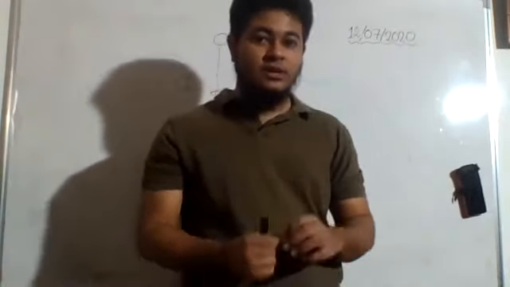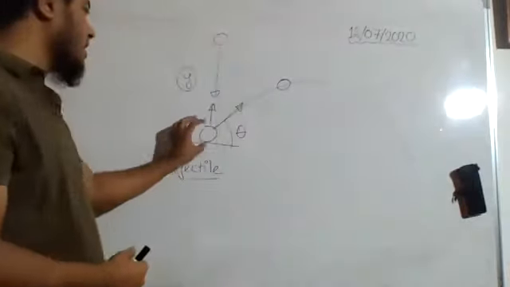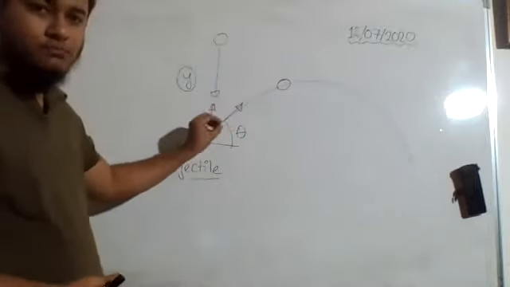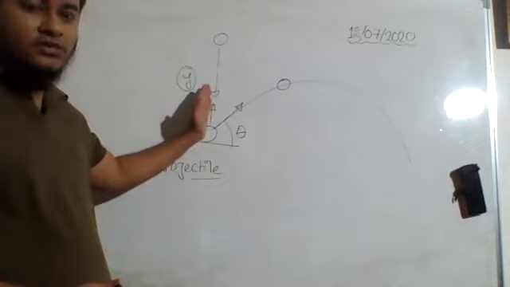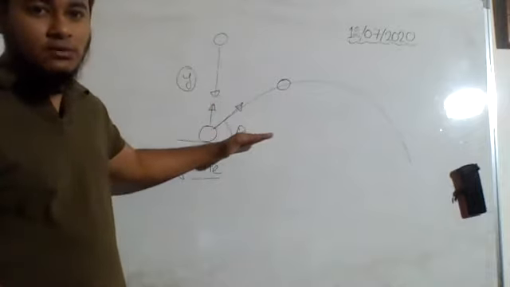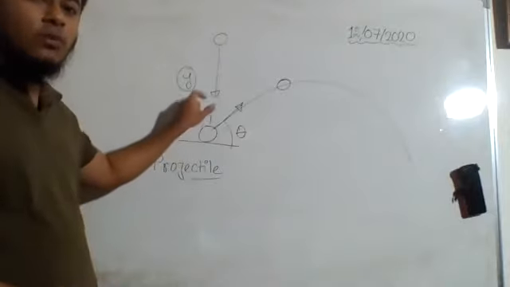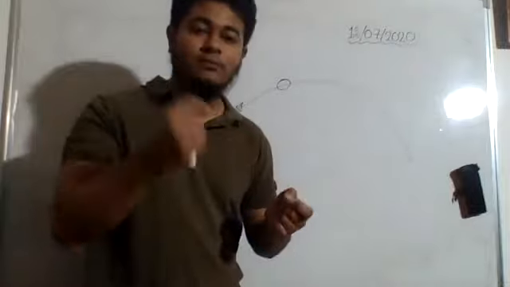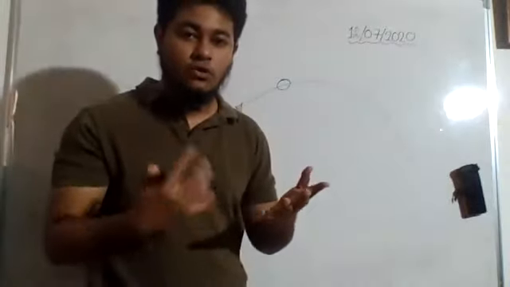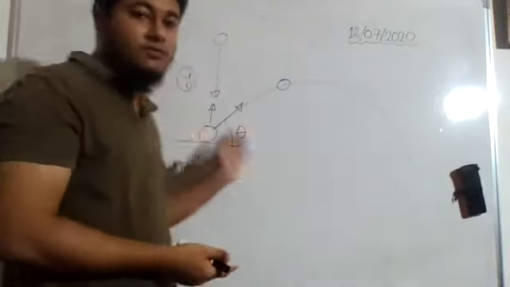Sir, what was the question? The question was that we throw this body at an angle, and then the velocity will be divided into two particular components, that is velocity along y-axis and velocity along x-axis. Now when we are considering the component of velocity along y-axis, will there be any effect of acceleration or deceleration? Deceleration will be there for the first part?